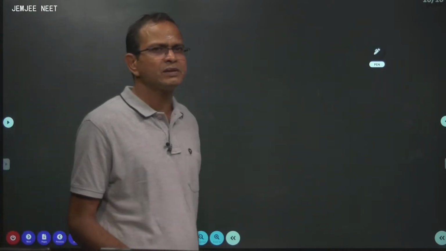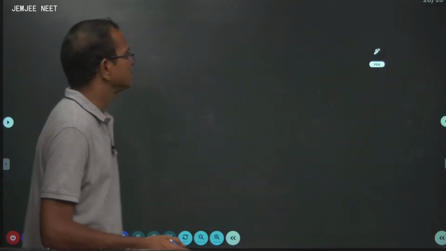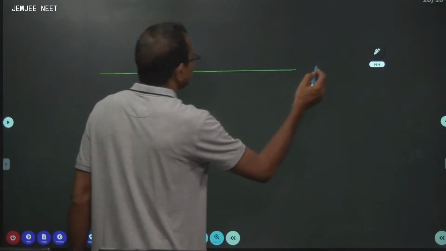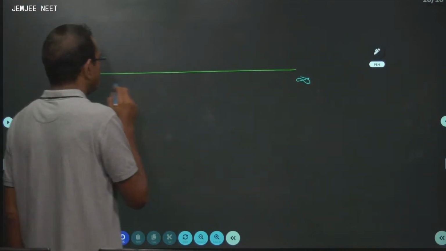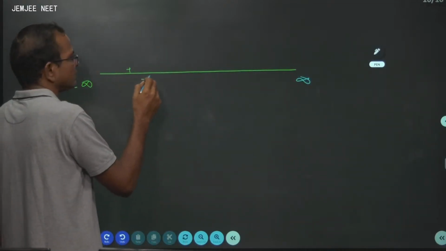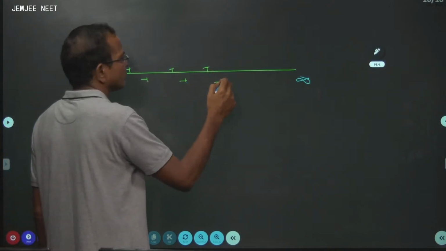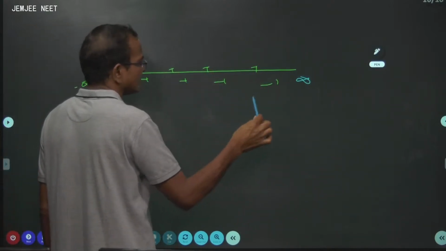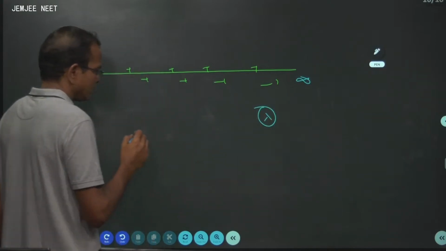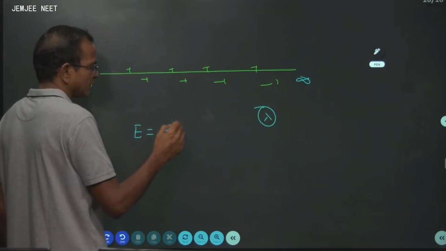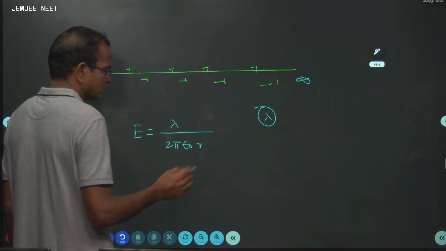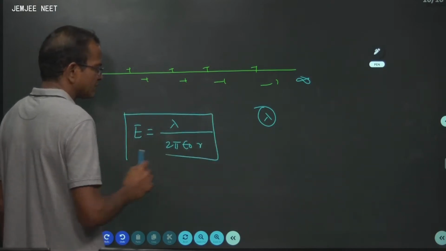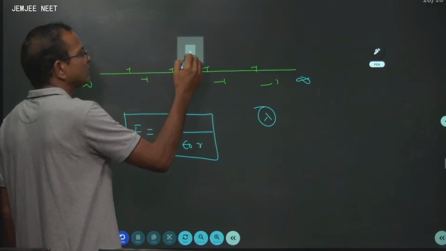Now, applications of this, well-known applications. The first one is the electric field due to an infinite thin wire, from minus infinity to plus infinity, provided it's a uniformly charged wire. What is the charge density? Lambda. Then the electric field is given by lambda divided by 2 pi epsilon 0 r. So this is the electric field.